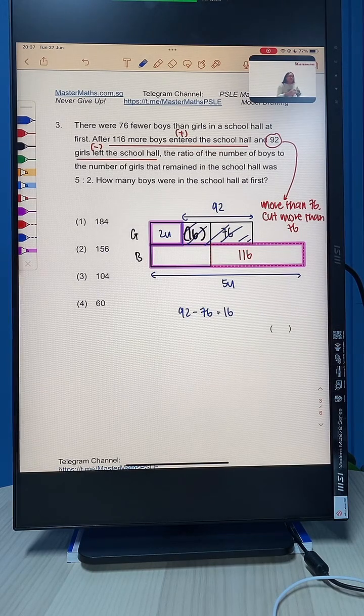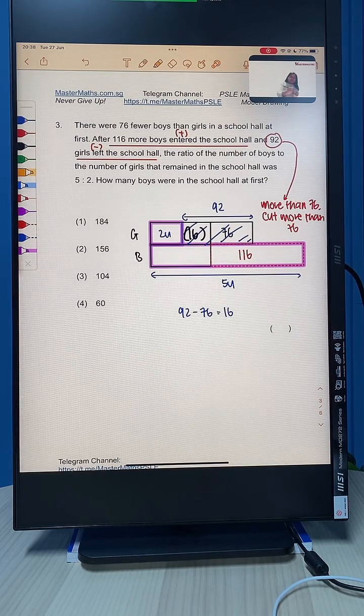For those of you who are stuck, let me give you a hint. What you can do whenever you draw a model is look for 2 things: either the total or the difference. In this case, if we were to look for the total, that's impossible because we don't know how much these values here are. We cannot look for the total just yet. So we try to look for the difference.